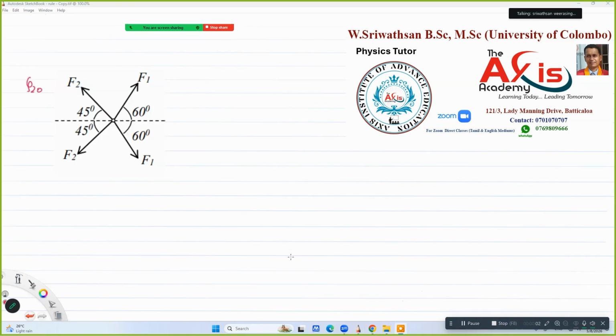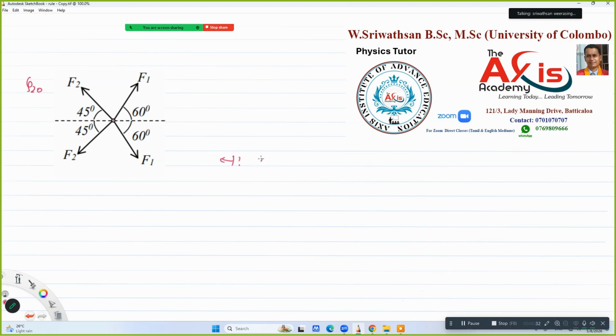4 coplanar forces of magnitude F1 and F2 act on a single point as shown in the figure. This is the point in the diagram. If the magnitude of the resultant of the 4 forces is F1, then find F1 over F2. The magnitude of the resultant is F1. In order to find this, we will find the components of the forces.